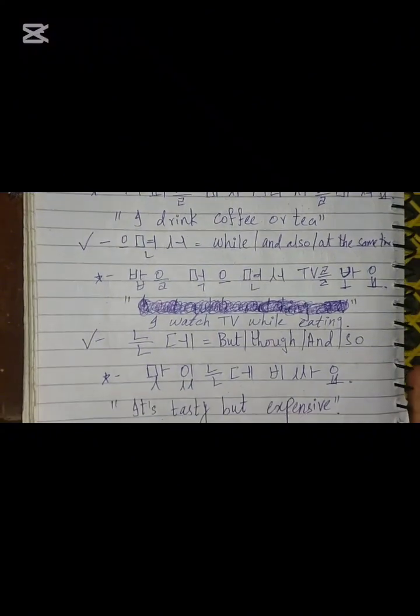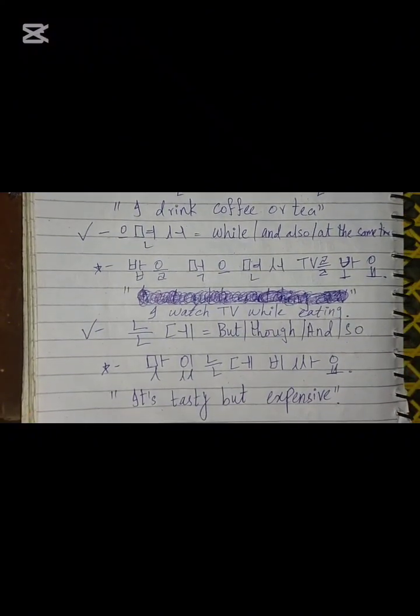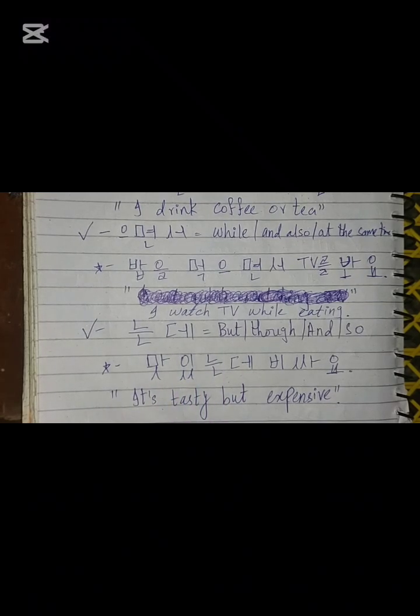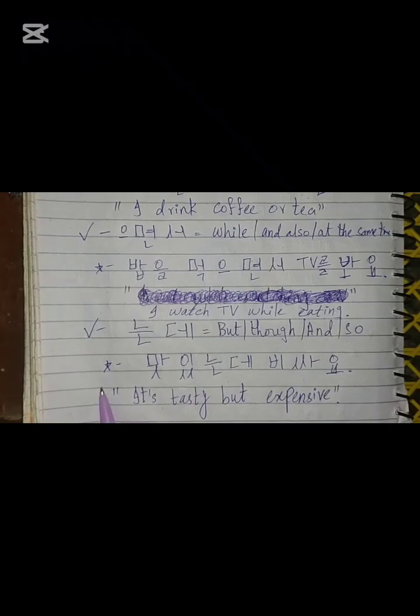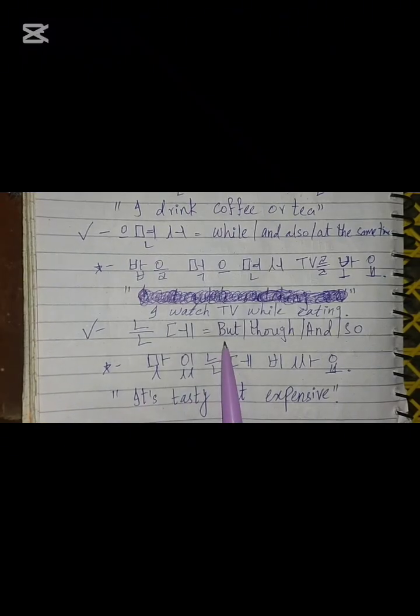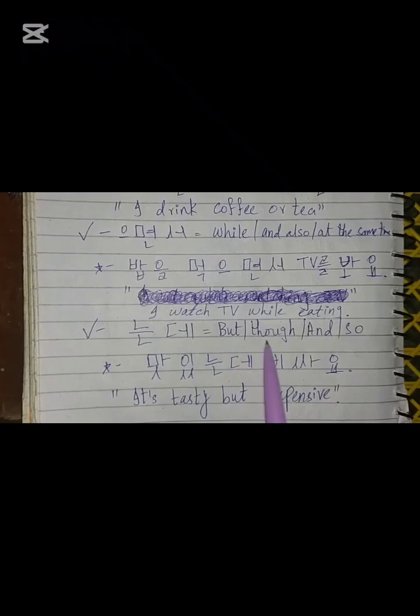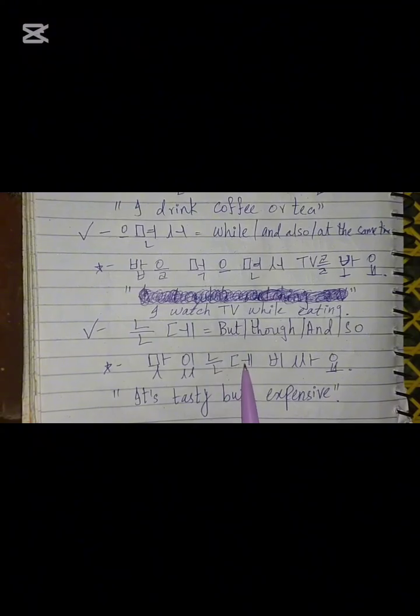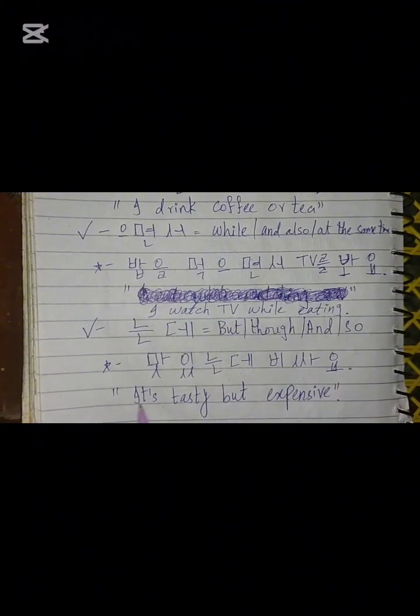Now we are moving on to our last connector, which is ninde. I hope you guys have heard it a lot in Korean because it is very casual and very commonly used in Korean. It means but, though, and so. Let's see the example. 맛있는데 비싸요.